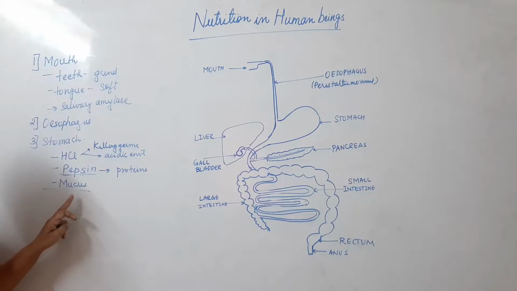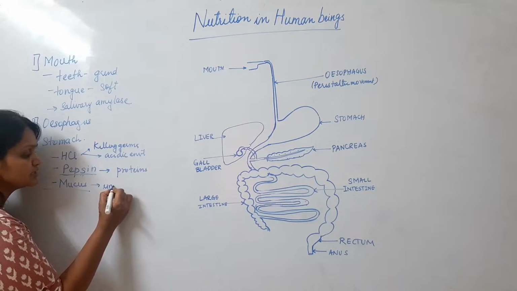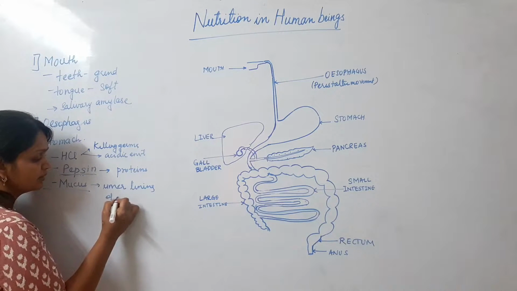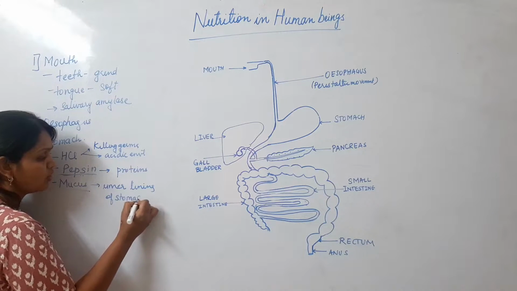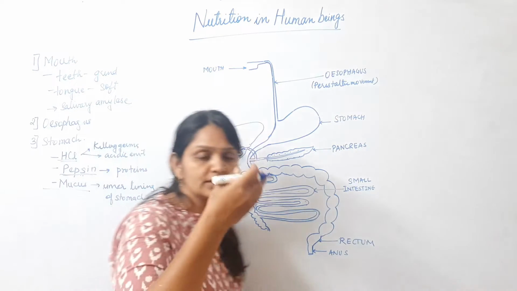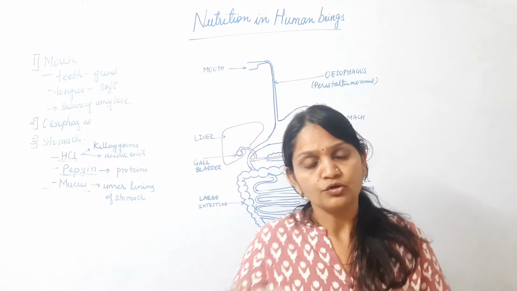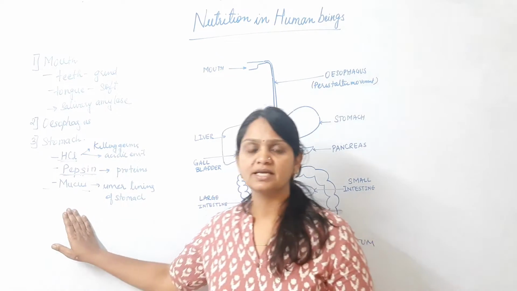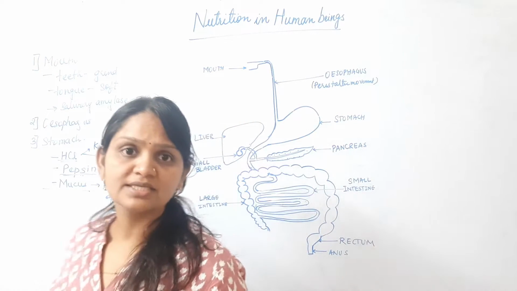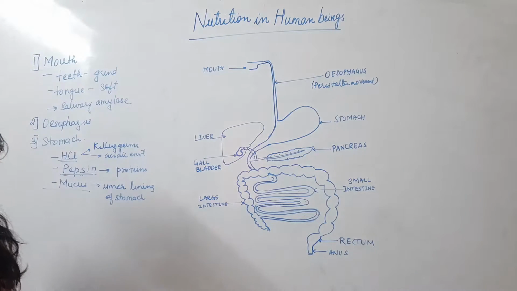The third thing, mucus, is secreted to protect the inner lining of the stomach from the action of HCl. HCl may erode the inner lining of the stomach, so to prevent that, mucus is secreted. So these are the three things which are secreted in the stomach.